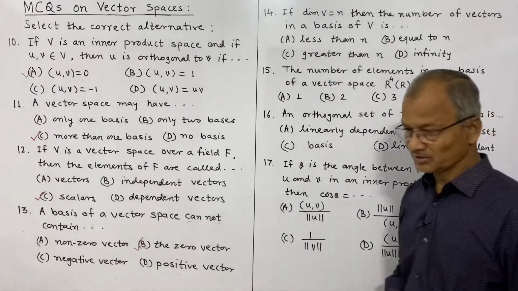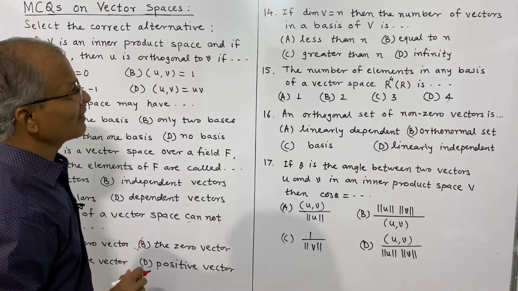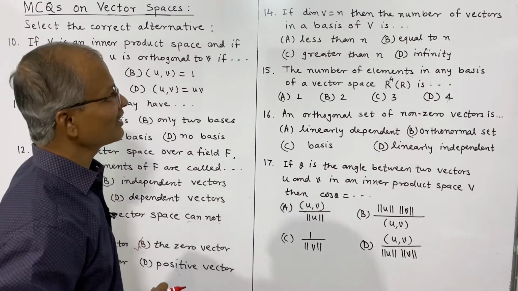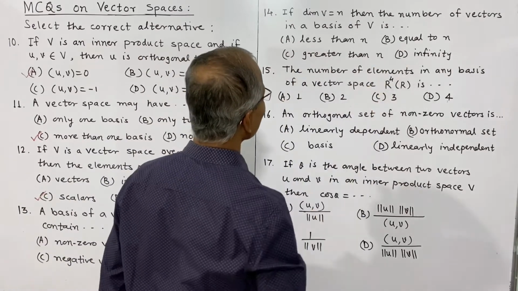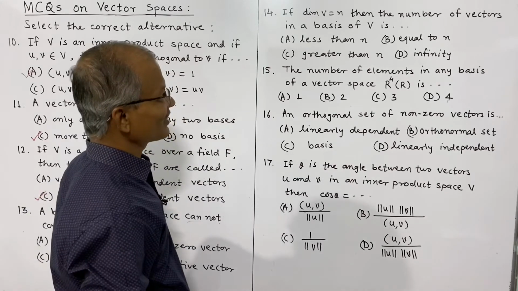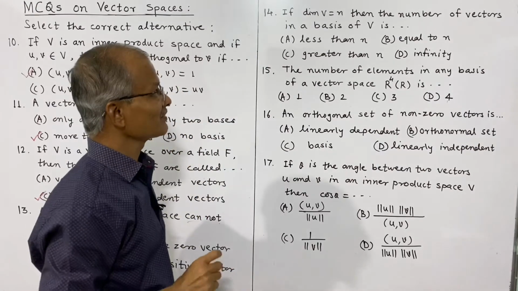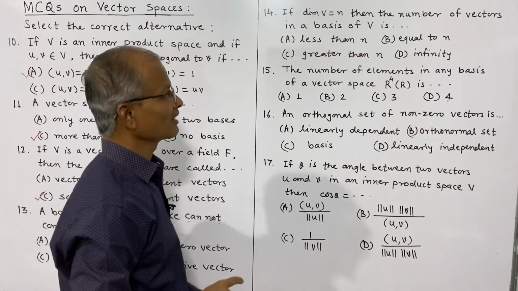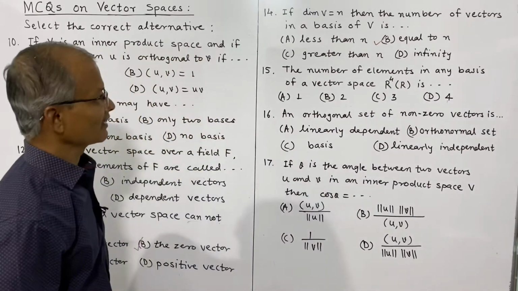Now the 14th question is, if the dimension of V is equal to n, then the number of vectors in a basis of V is. Alternatives: less than n, equal to n, greater than n, infinity. So it is equal to n. That is a result. If the dimension is n, any basis of that vector space will contain exactly n elements. So this is the correct alternative.